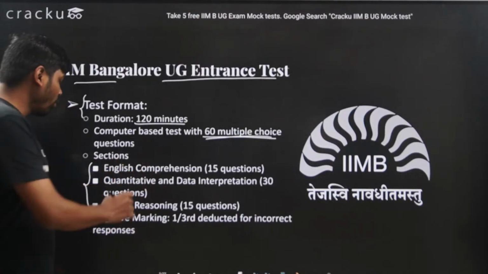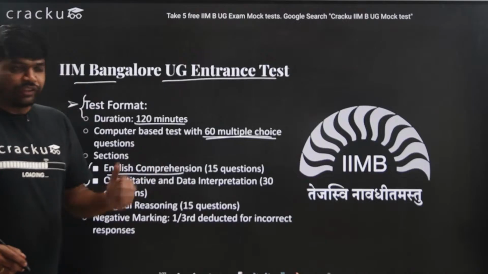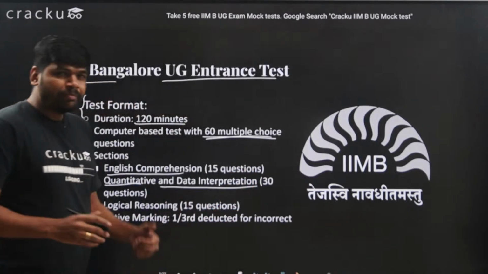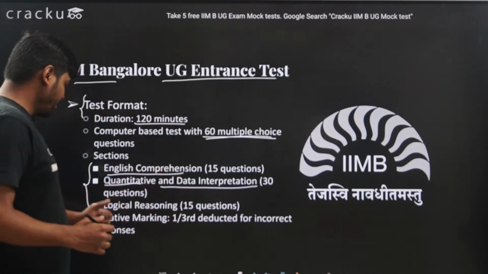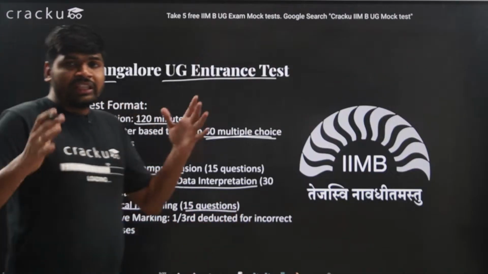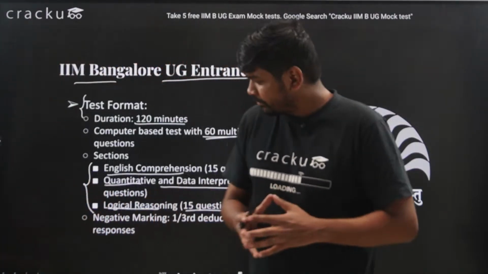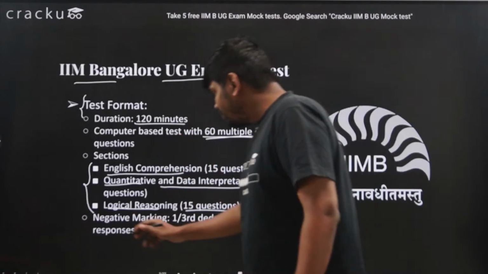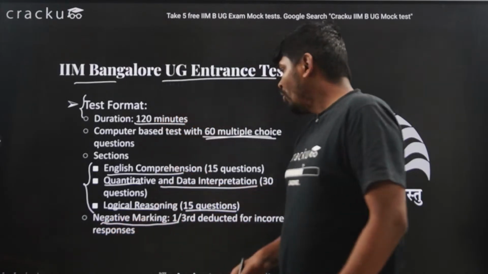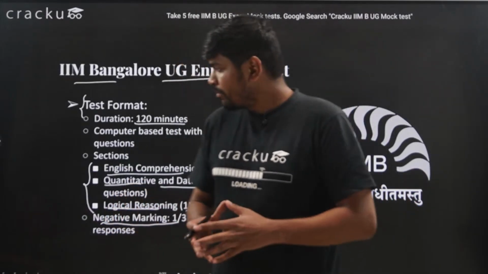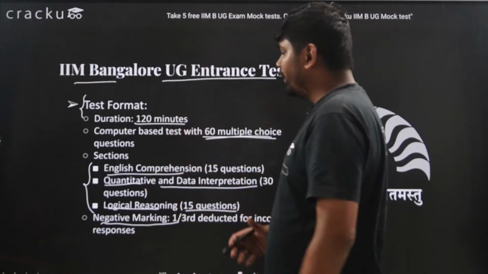English comprehension has 15 questions, quantitative and data interpretation has 30 questions, and logical reasoning has 15 questions. There is also negative marking: 1/3 deducted for incorrect responses. We don't know the marking scheme, but 1/3 of the marks will be deducted.